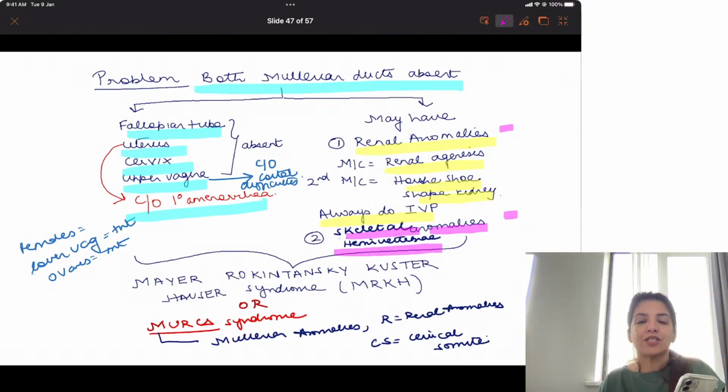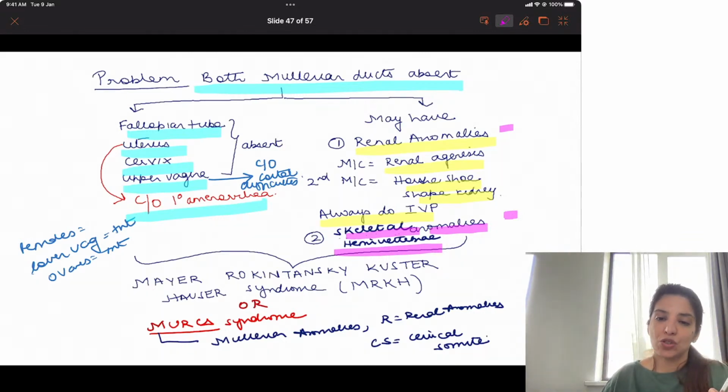So, Mullerian agenesis along with renal anomalies and skeletal anomalies is called MRKH syndrome, or it is also called Merck's syndrome, MURCS, where MU stands for Mullerian anomalies, R stands for renal anomalies, and CS stands for cervical somite, that is skeletal anomalies.